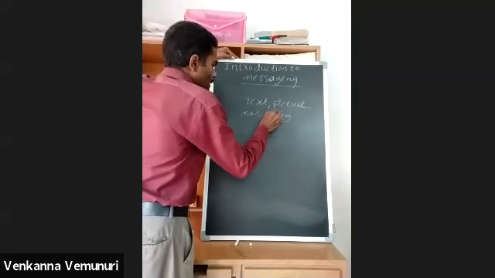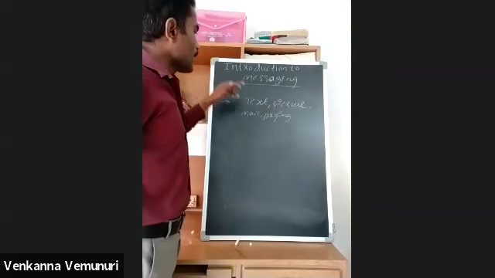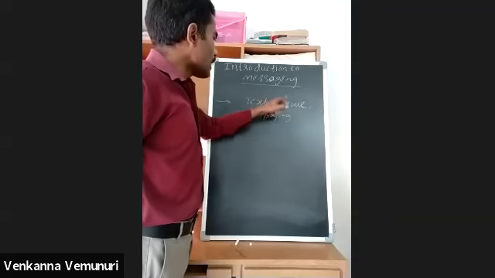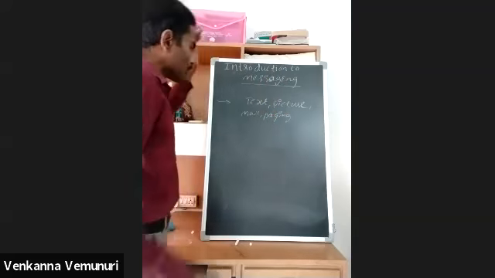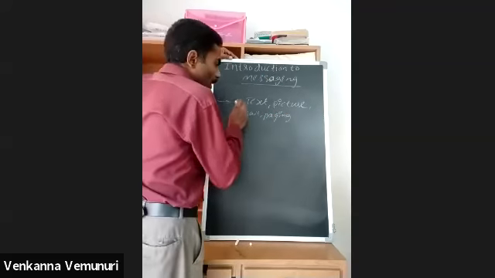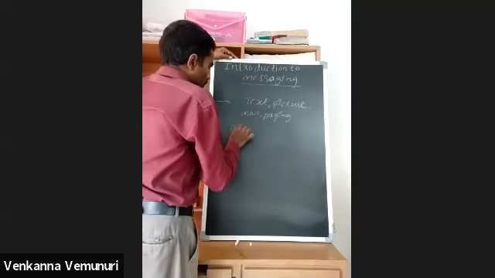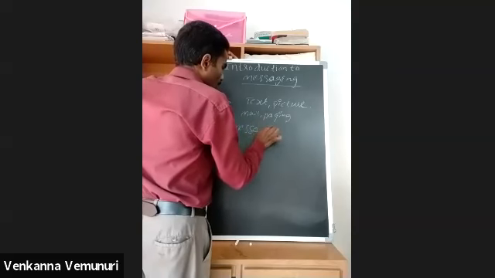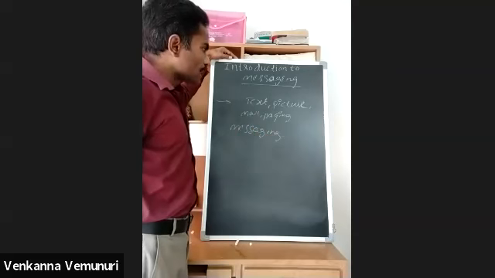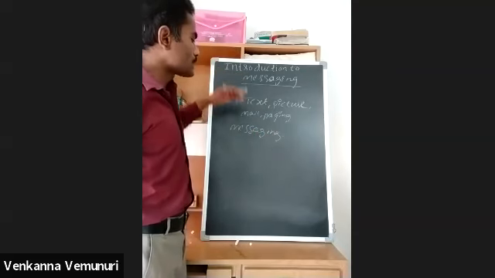So we send data, and in the data we have text, picture, mail, paging. All of these we send in a particular format, from one client to another client. For that purpose we are using messaging. The messaging definition means we send text, picture, mail, paging in a particular format. It is called messaging.